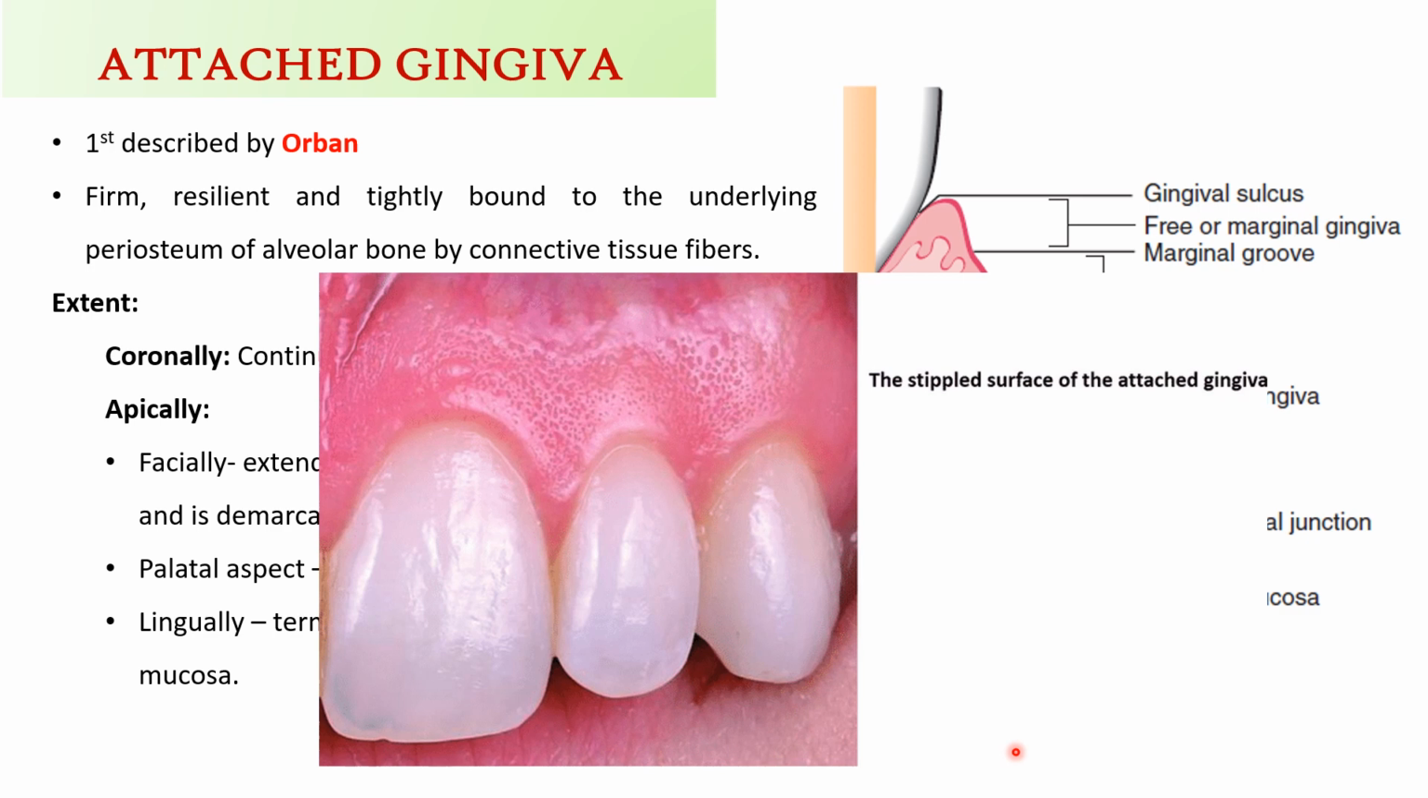Clinically, this attached gingiva will present stippling, that is a series of rounded protuberances and depressions, giving an orange peel appearance.